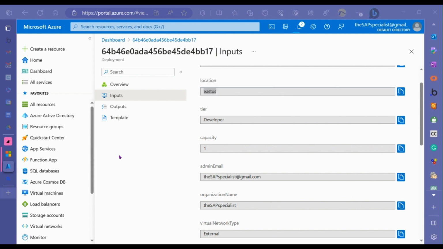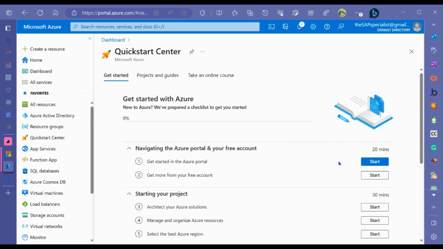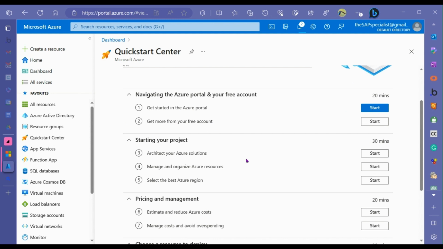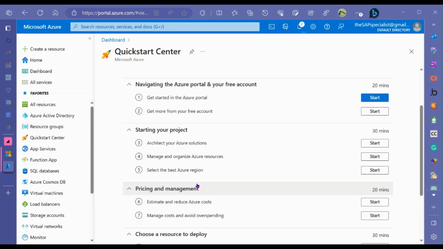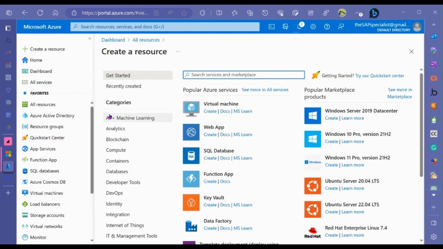So I'm just going to go back to my thing here, and I just want to mention that to you guys. And everybody goes like, why is this important? Well, I'll tell you why it's important, because all your demos, if you go here on the quick start center, and you can start now going into this, get more free account stuff, and you start at 30 architecture solutions. Okay, this is how you do it. I'm telling you, you can go into here and all resources, and you can create any resource you want.